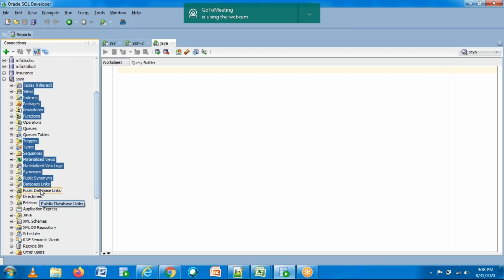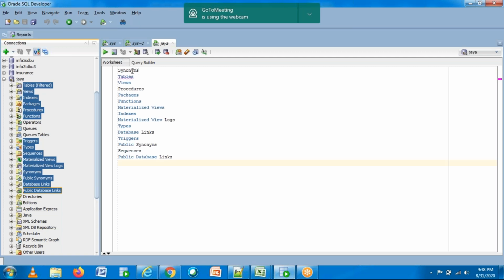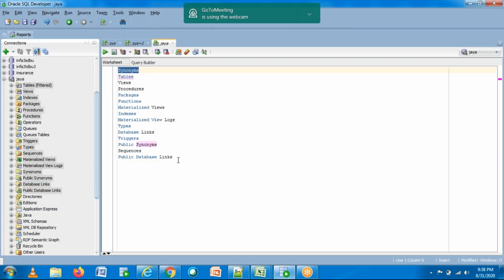Yes, yes, yes. Okay. So these are the different objects that you are able to see, right? So basically, the Oracle course is nothing but knowing about all these things. Fine. So earlier I told you that in Oracle you have two parts, right? SQL and PLSQL, right? So under SQL, you will have these things.